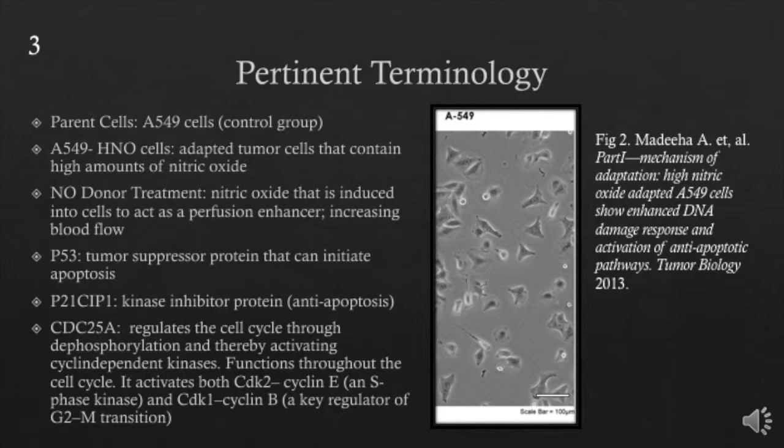As we mentioned before, the cell uses various components to regulate itself, one of which is the CDC25A. It regulates the cell cycle through dephosphorylation and thereby activating cyclin-dependent kinases. It functions continuously throughout the cell cycle. It activates both CDK2 cyclin E and CDK1 cyclin B. The image on the right shows the A549 cell used, and this image was captured using phase contrast microscopy.